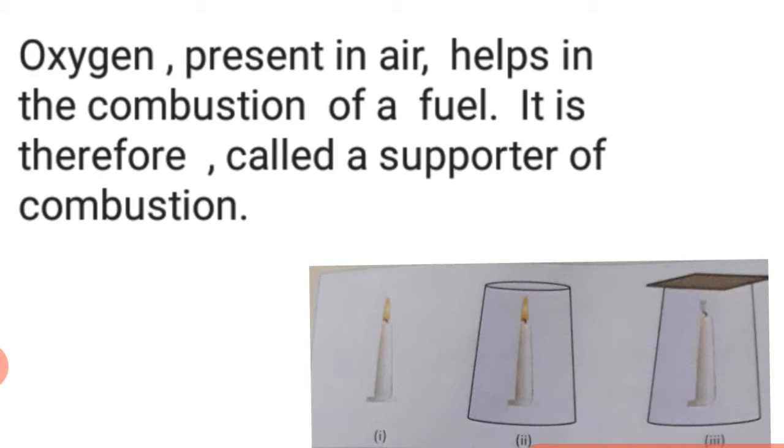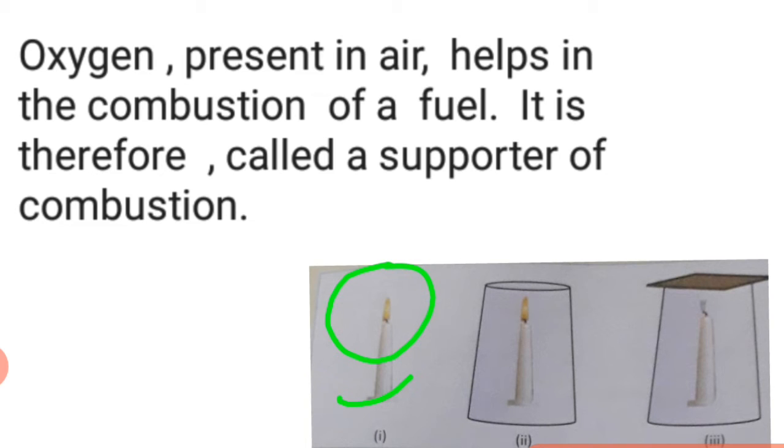Condition required for combustion. We can perform some activities, like lighting a candle. Fix a candle on a table. Light the candle, then observe the flame.